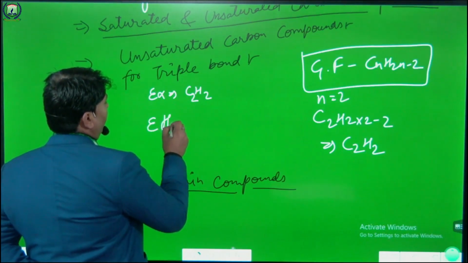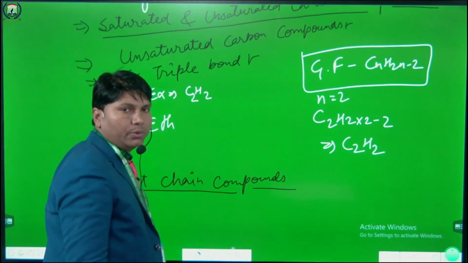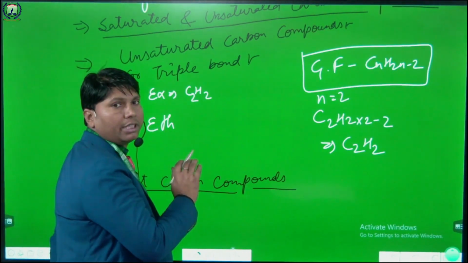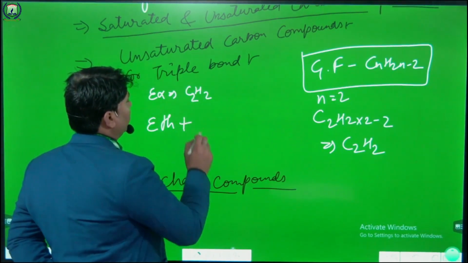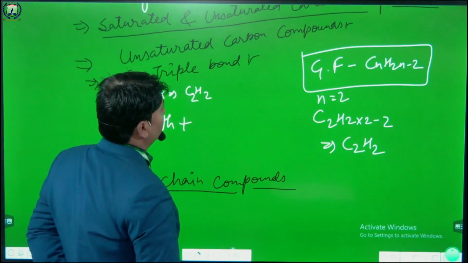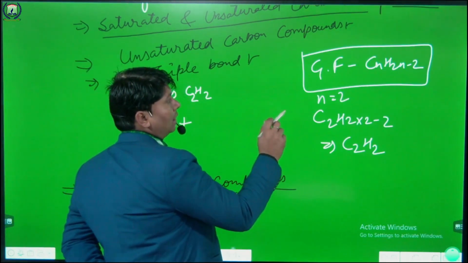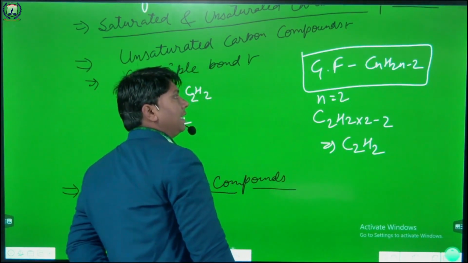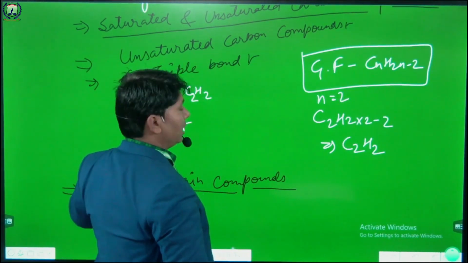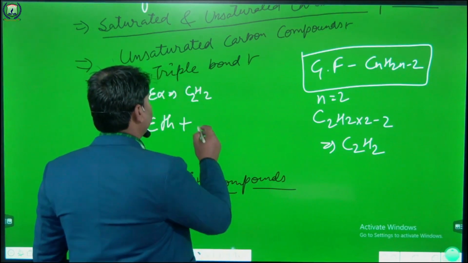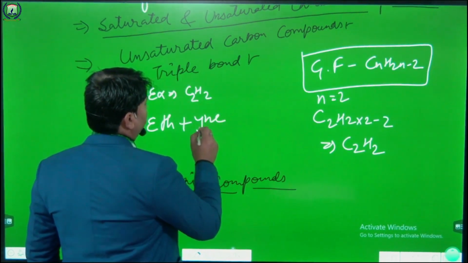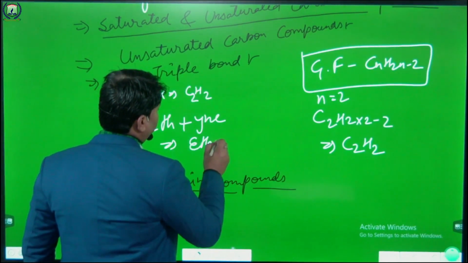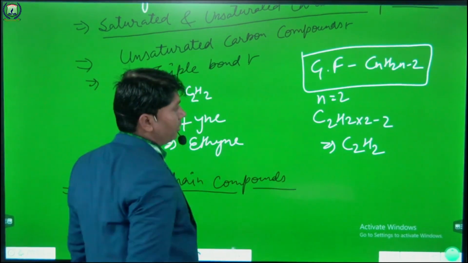And the structure and the name of this compound is, if the number of carbon atoms is 2, then it will be eth. And if the formula is CnH2n minus 2, then it is used for triple bond, yne. So the name of this compound will be ethyne. Clear to everyone?